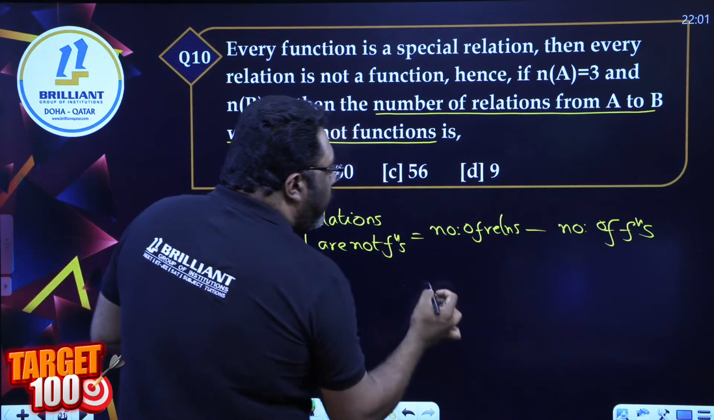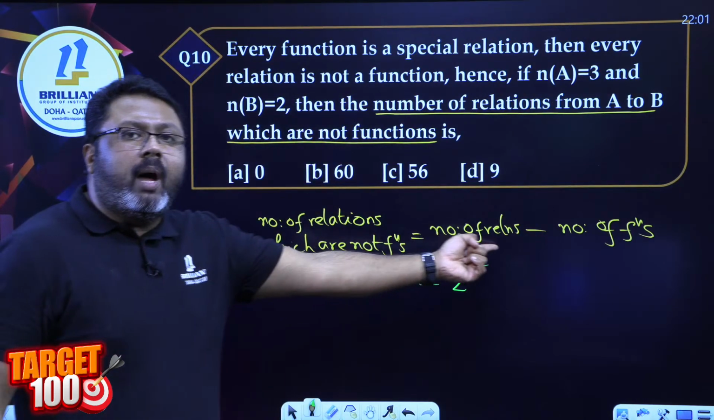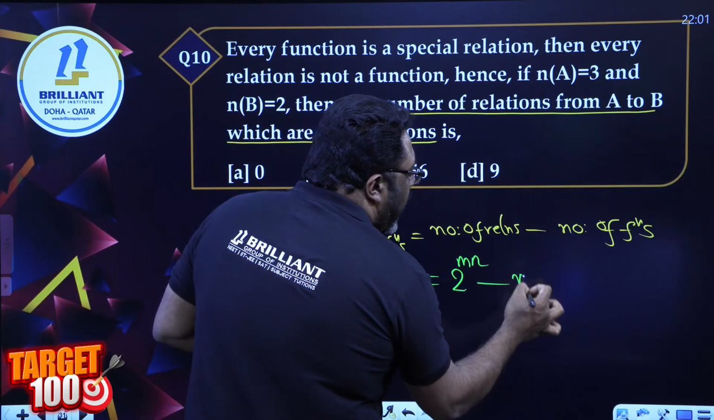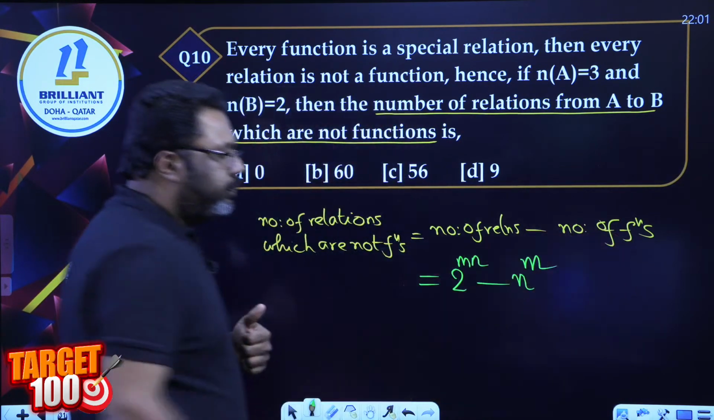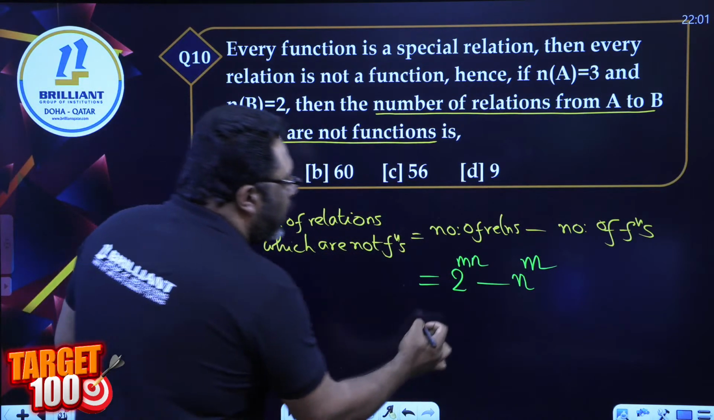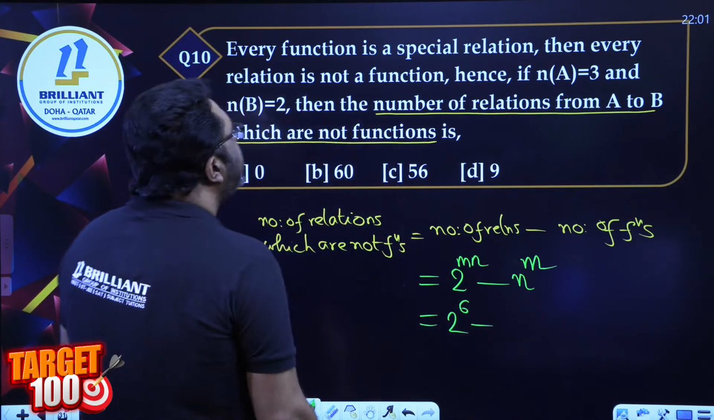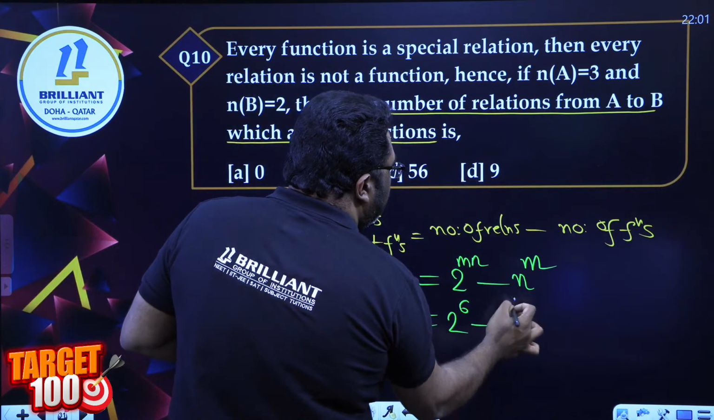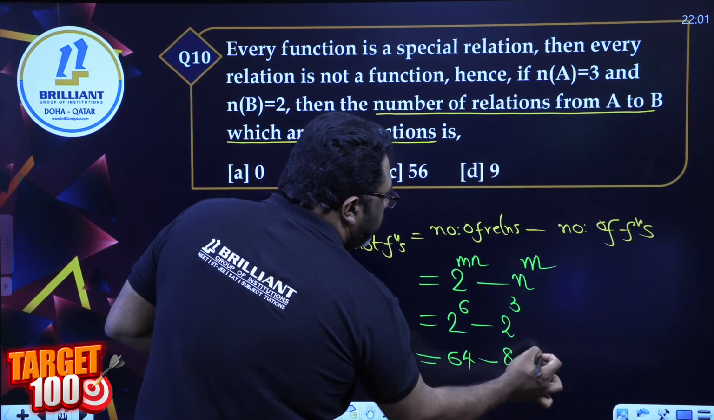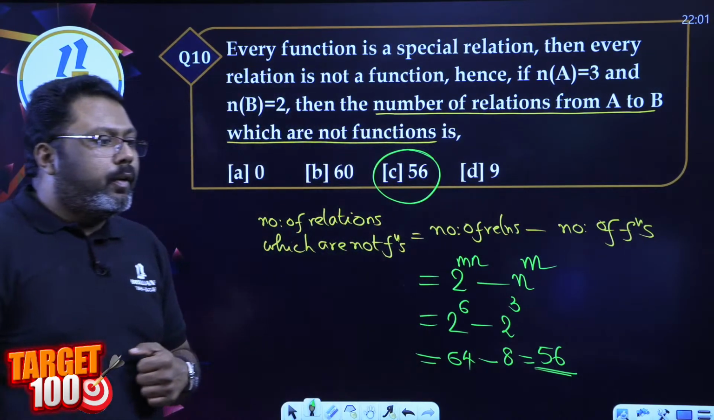Number of relations is 2 raised to mn. The formula for number of relations is 2 raised to mn. Number of functions is n raised to m. M is the number of elements in the first set, n is the number of elements in the second set. 2 raised to 6 minus 2 raised to 3. 2 raised to 6 is 64. 2 raised to 3 is 8. Final answer 56. Option C, 56.